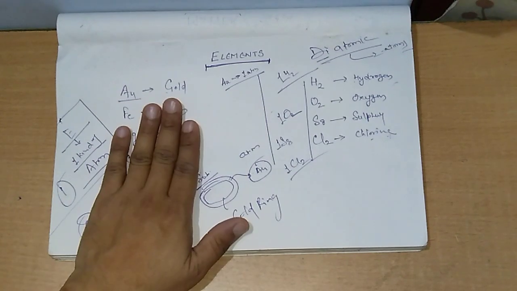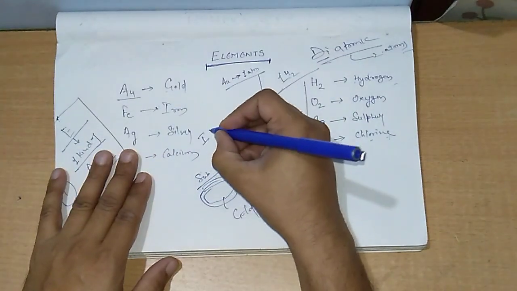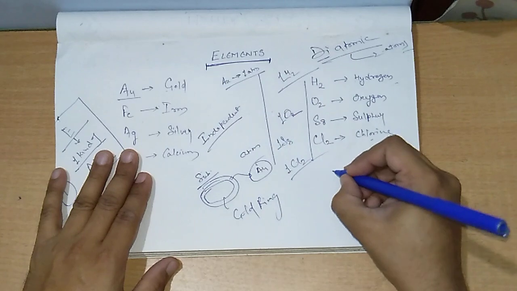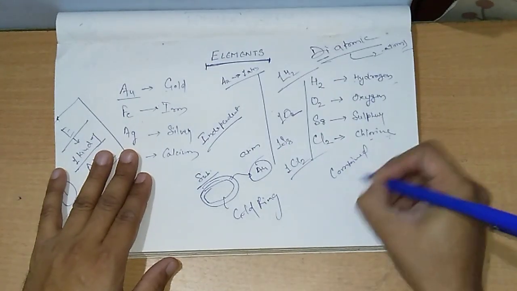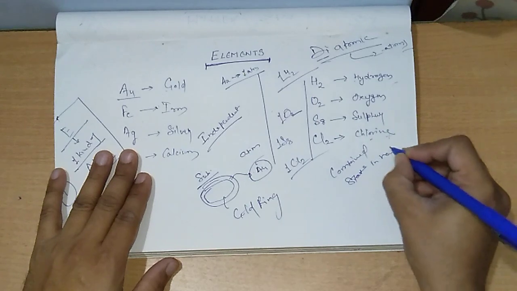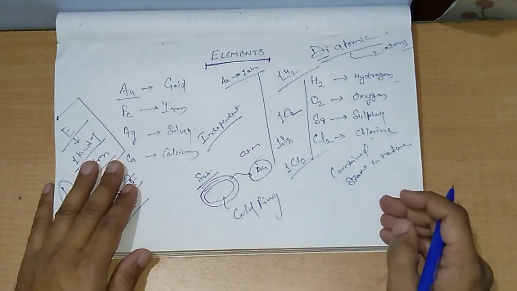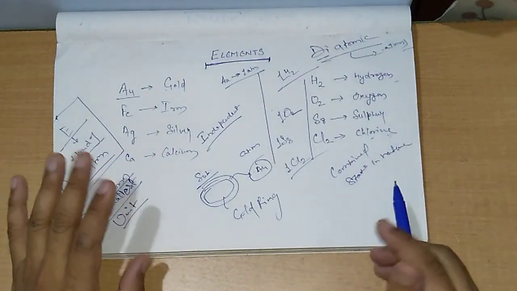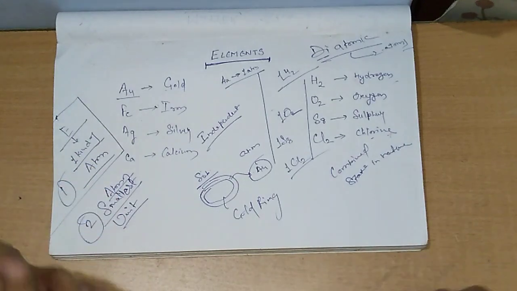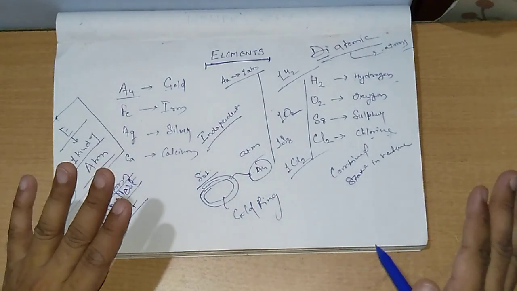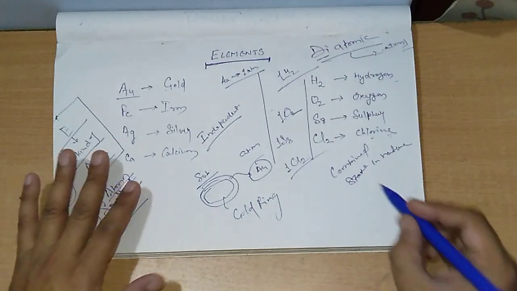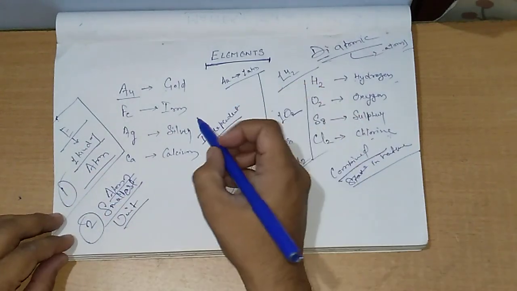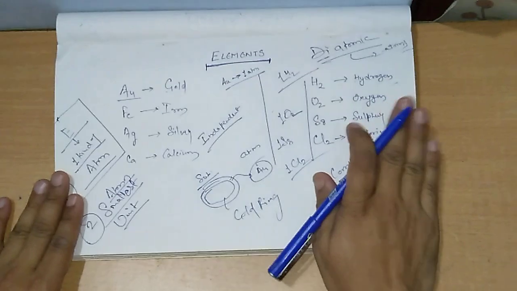Okay, so here we have discussed that a few elements are found independent in nature and some are found in a combined state in nature. Clear? Combined state means that in nature their existence as a single atom is not possible. So for their existence, they have to make bonds with other similar kinds of atoms. That's why in nature they will be found in a combined state. They'll be called elements or atoms, and they'll be called molecules.